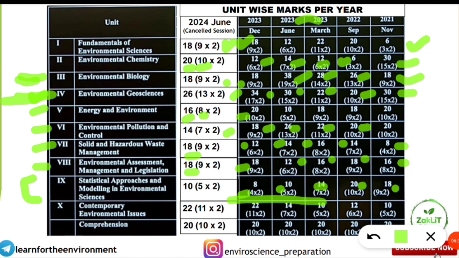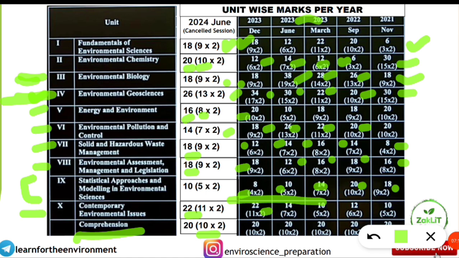Next is contemporary environmental issues. This also has a grip. In the last 2 sessions we can see 11 questions were asked from this unit. Current issues are also asked: Copenhagen, climate change, where the conferences are taking place, what the goals are. So conference of parties, all these things are asked along with current affairs. That is the major portion inside this 10th unit, so you should also give focus to it. And comprehension, as usual, 10 questions will be asked, so 20 marks from this unit.